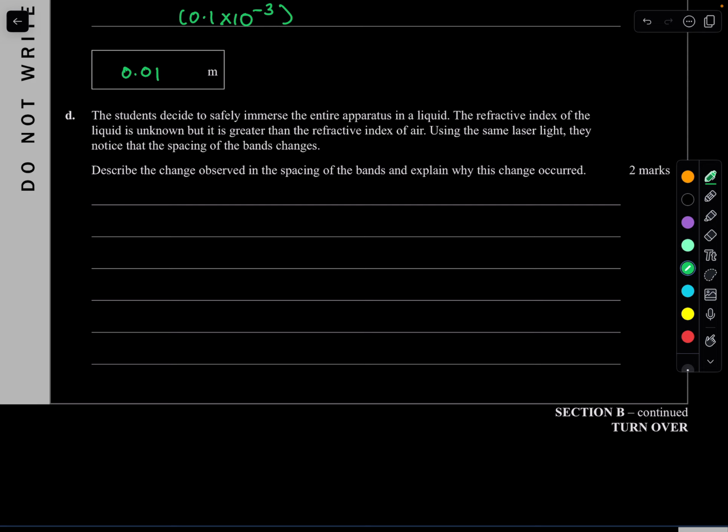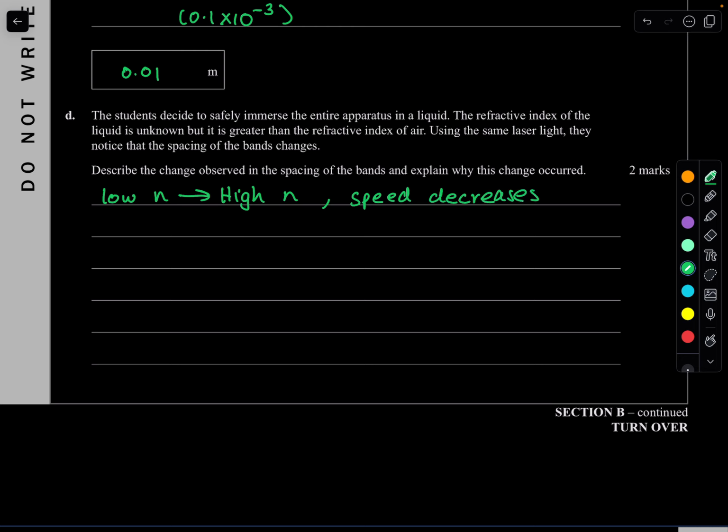Okay, so what we've done is basically we went from a low refractive index to a high refractive index due to the fact that we went from air to basically some water or some liquid. So we went from a low refractive index to a high refractive index. And so basically what happens is that the speed of light actually decreases. It becomes slower when it goes from low to high. So your velocity or your speed decreases.